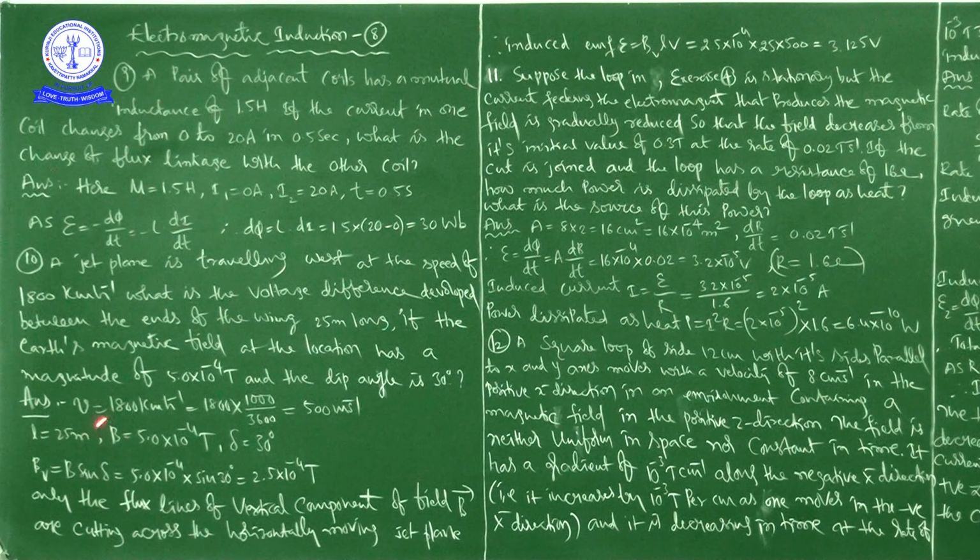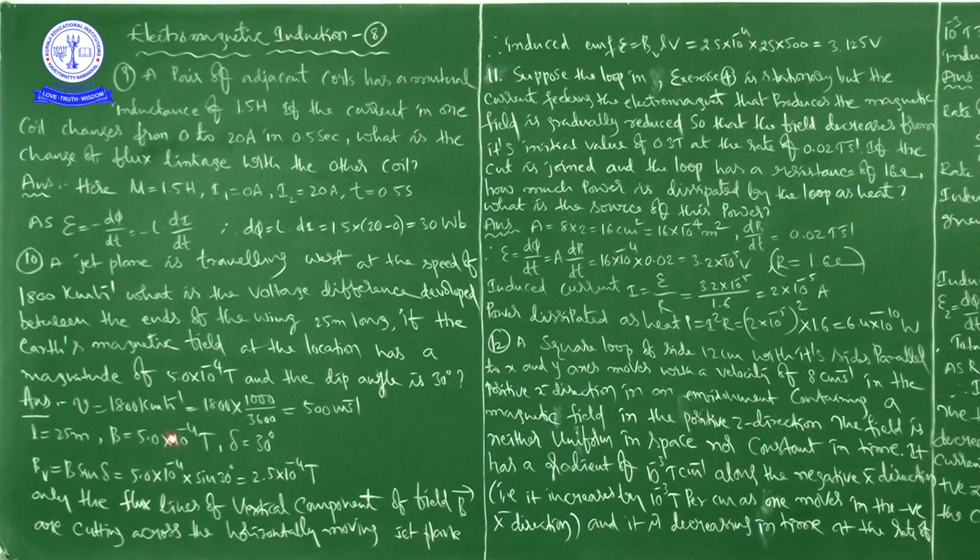Okay, next, length of the wing is given as 25 meters and B is 5.0 into 10 to the power of minus 4 Tesla. Okay, right. So this is the Earth's magnetic field. Now observe carefully. BV is equal to, right? It is the vertical component of the field.